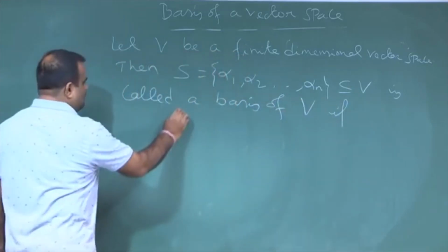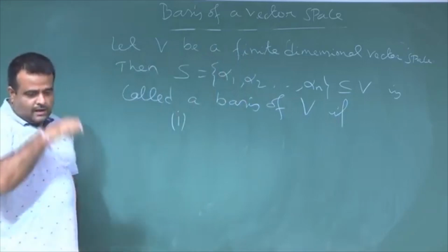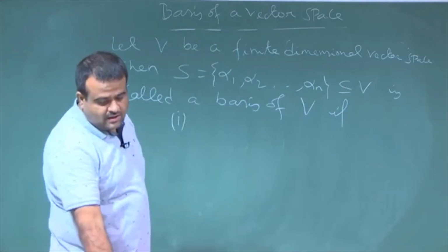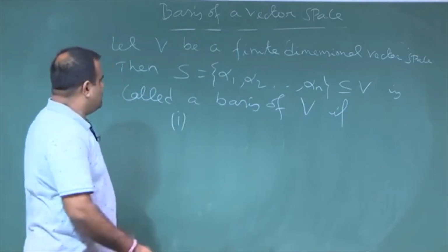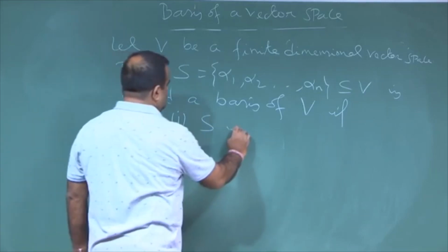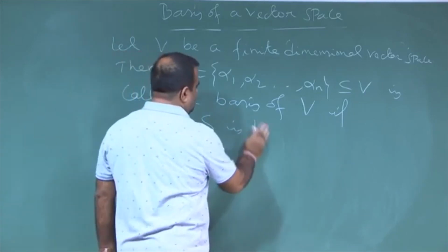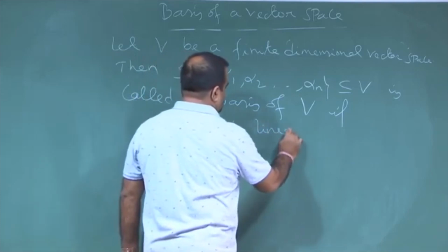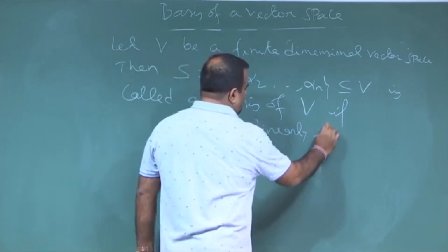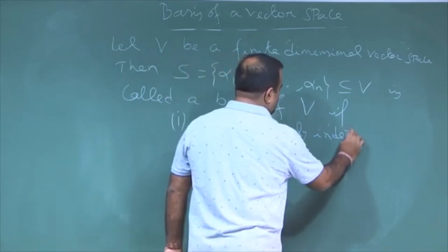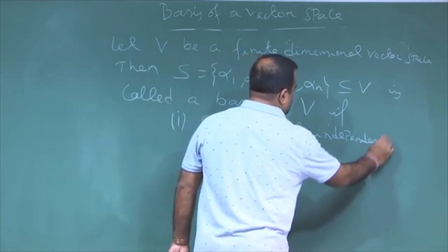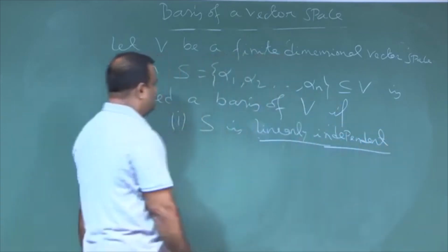First of all, it must be an independent set of vectors: S is a linearly independent set of vectors.